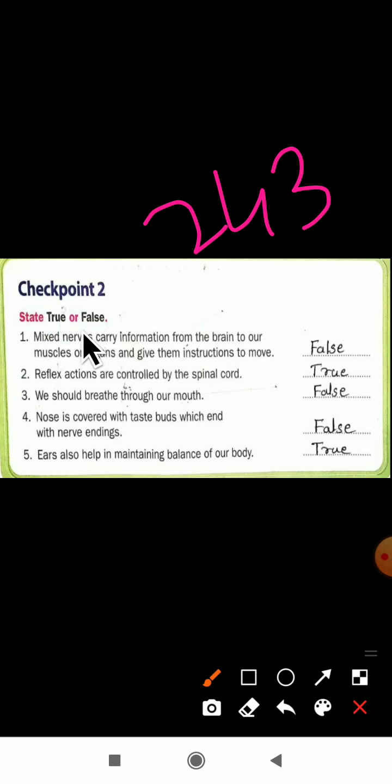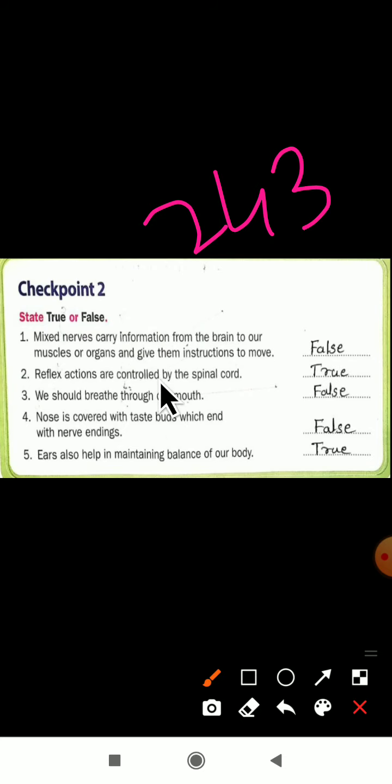The first one: mixed nerves carry information from the brain to our muscles or organs and give them instructions to move. Dear students, here the mixed nerves will not carry the information from the brain to our muscles. Who will carry it here? Motor nerves will carry the information from the brain to our muscles or organs, and then they will tell them to move here. It is not mixed nerves, it is motor nerves. So it is a false statement. First one is false.